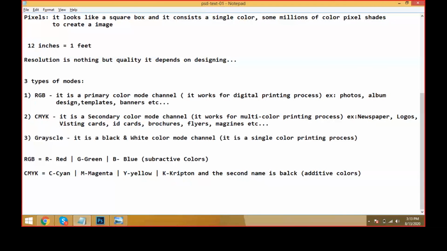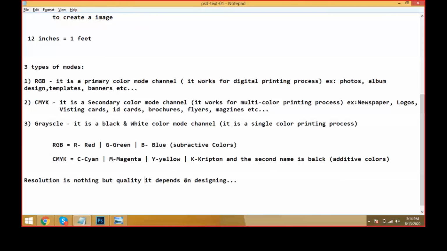And this is main important, friends. Resolution is nothing but quality, and it depends on the designing. This is also very important. 72 DPI, 300 DPI.